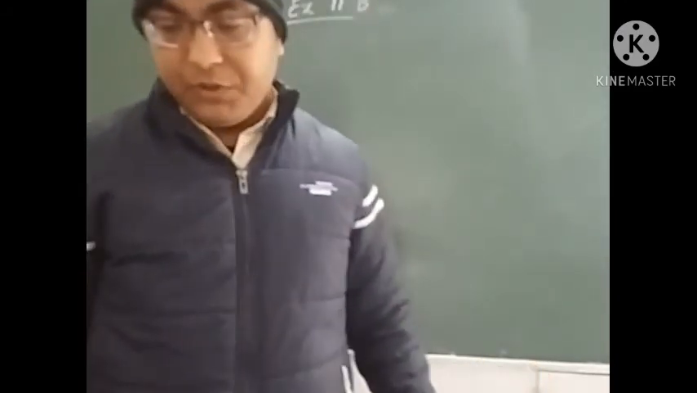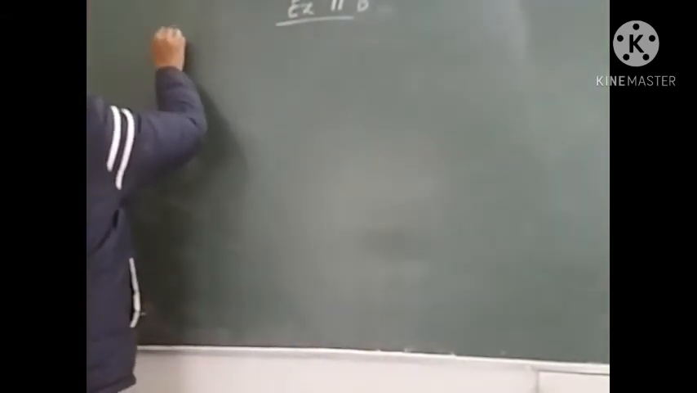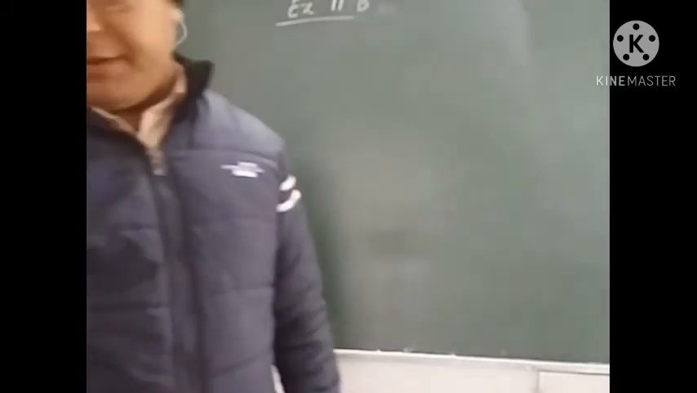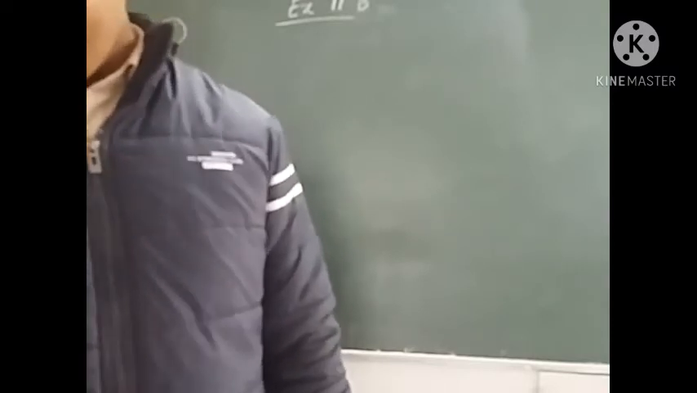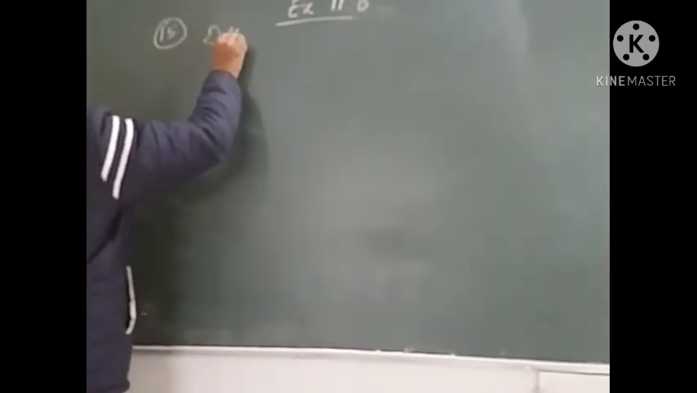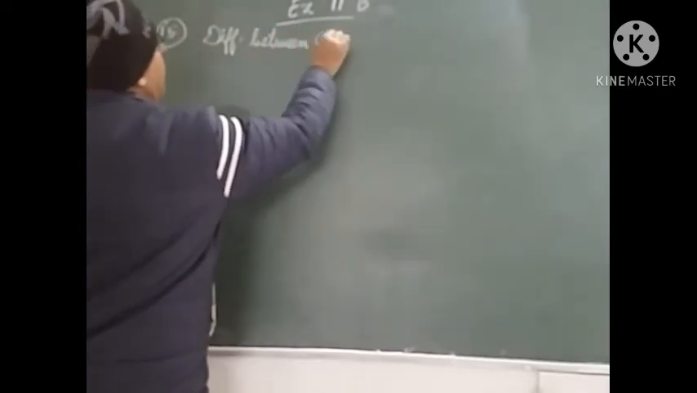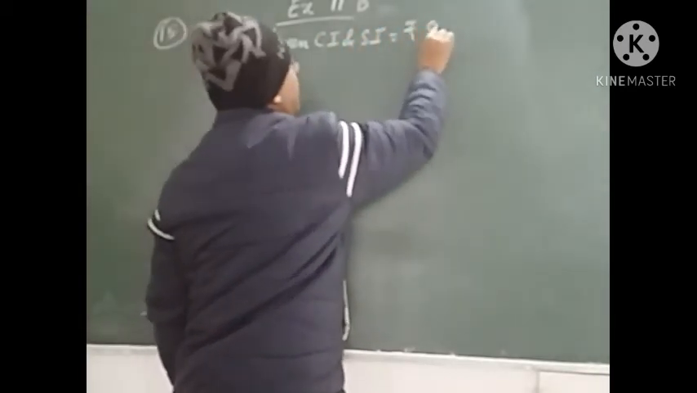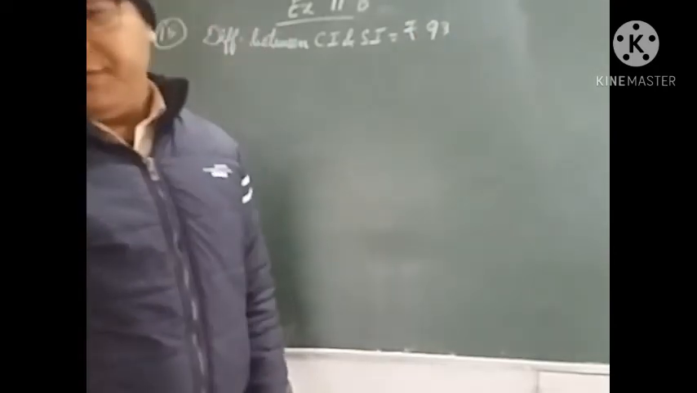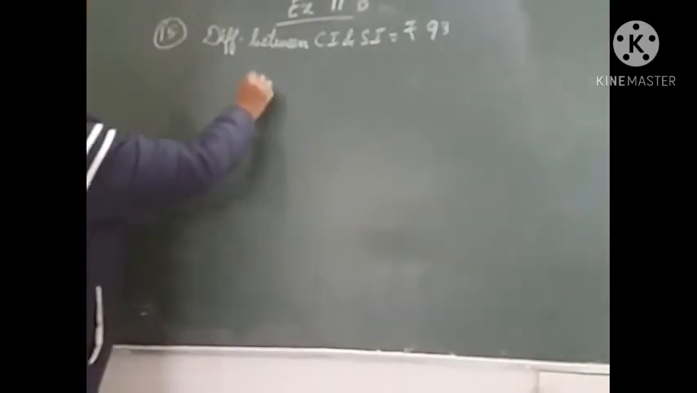Next question that we will take is question number 15. Question number 15 is: the difference between the compound interest and simple interest on a certain sum for 3 years at 10% is rupees 93. So here difference between CI and SI is given. How much? Rupees 93 is given, difference between the CI and SI. And time is given 3 years, rate is given 10%.